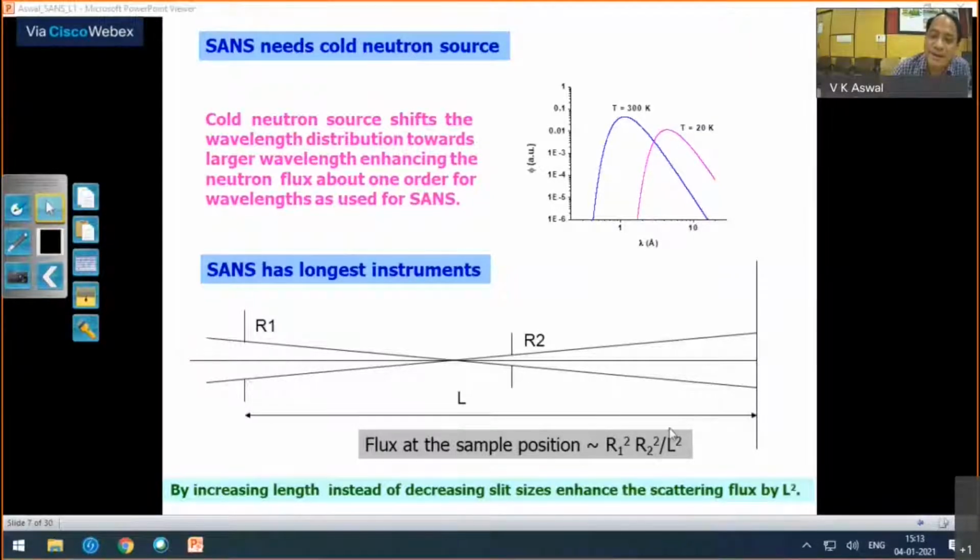But by increasing the length, you can see to get the same smaller angles, you will gain the flux by L square. So what is preferred is longer length compared to decreasing the slit sizes for the same value of low angle. So that is the reason these instruments are long.